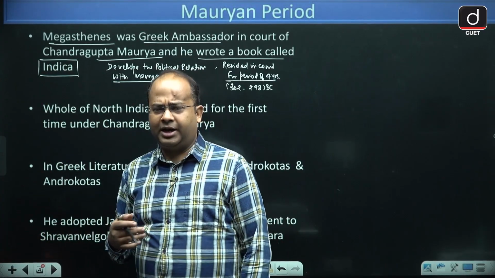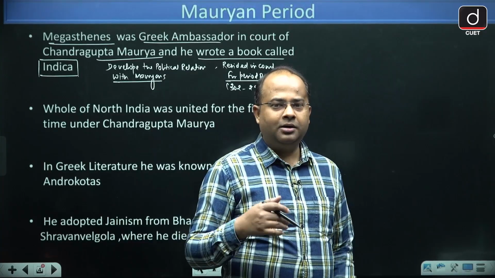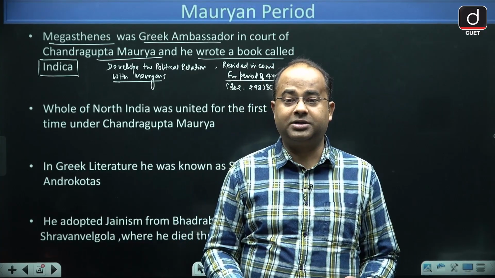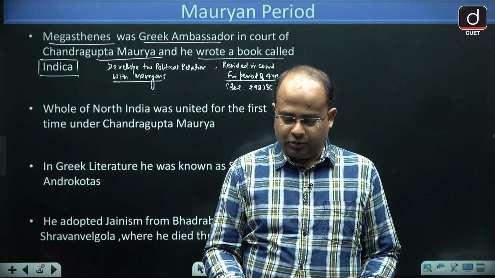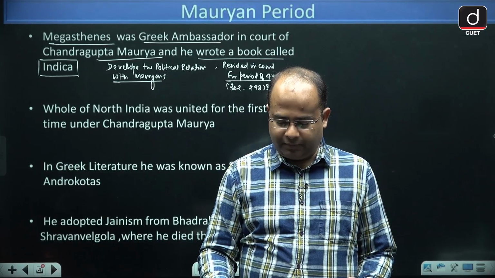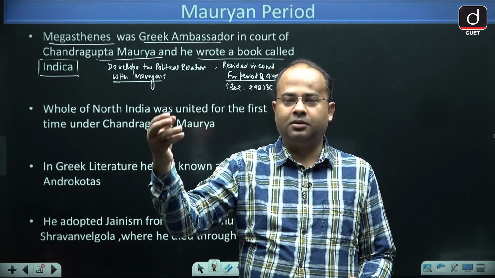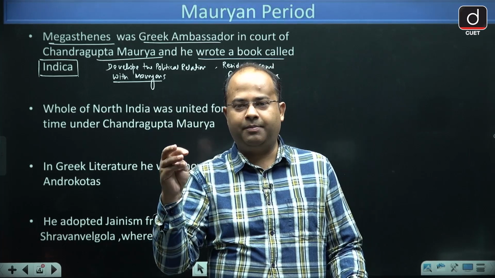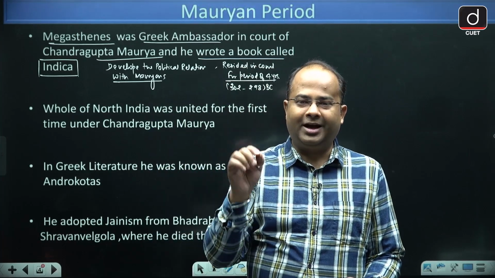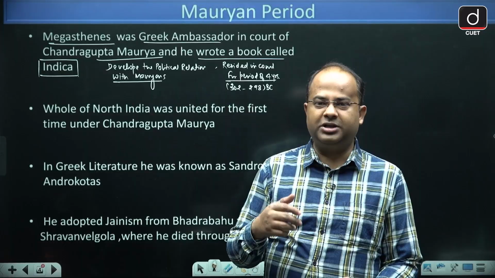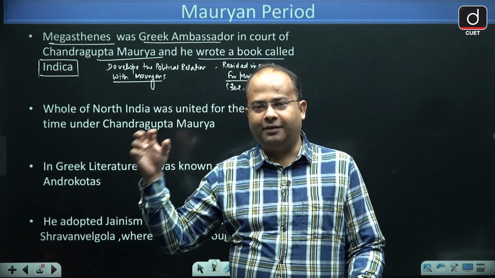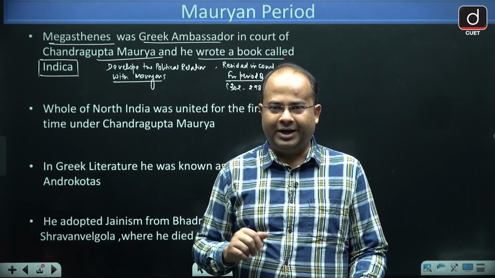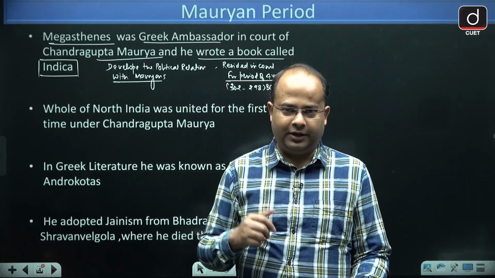Although, guys, Indica is not available now, and the reference of Indica is given by 6 Greek writers: Appius, Plutarch, Justin, Diodolus, Pliny and Strabo. These were the 6 writers who gave the account of Indica.